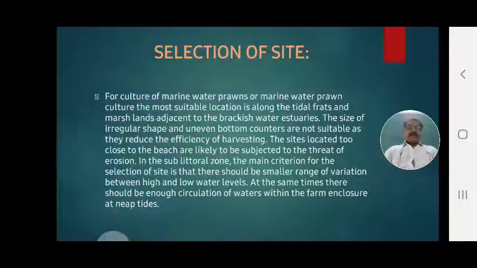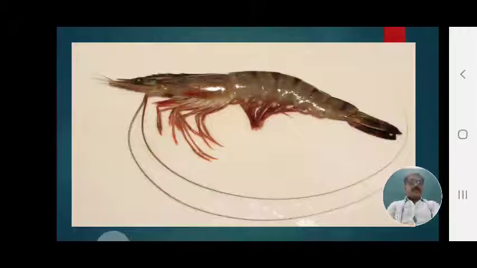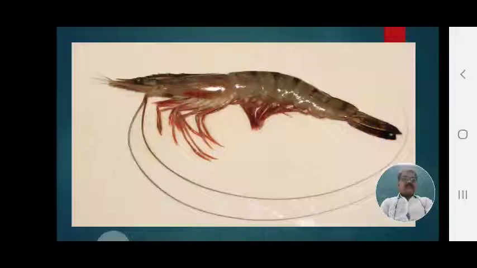Such areas should be chosen where the tidal current and tidal erosion do not have a strong effect. The incoming and outgoing of water should be done in a regular manner in these prawn cultures. These prawns are cultured in different prawn culture areas and different culture ponds.